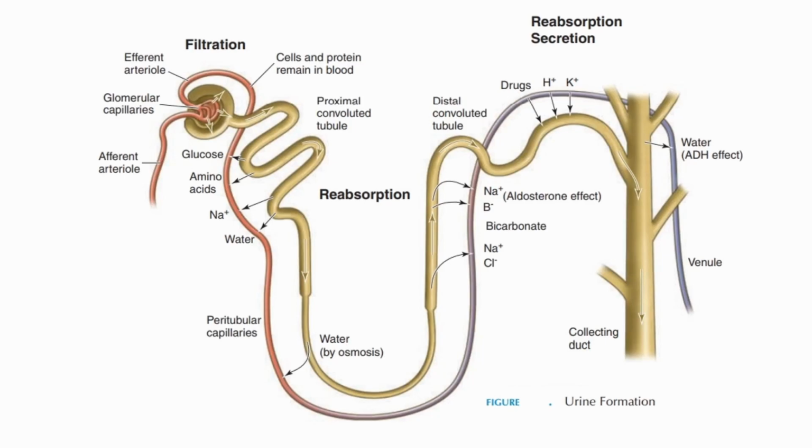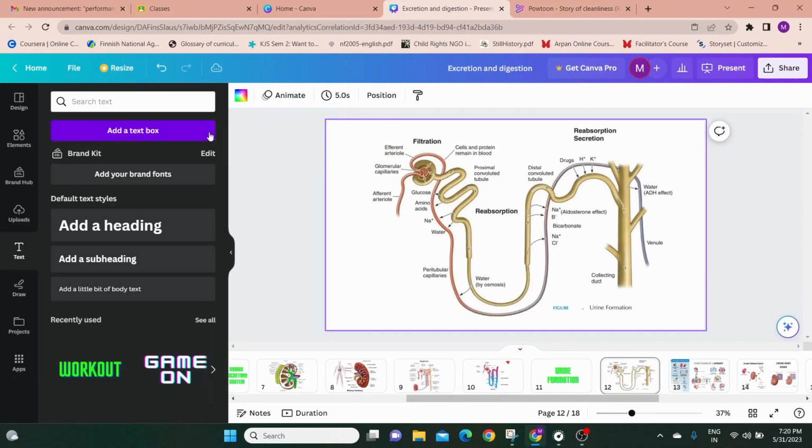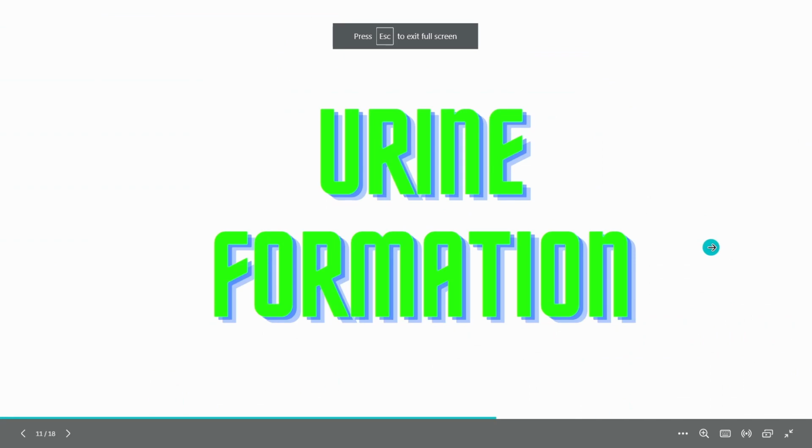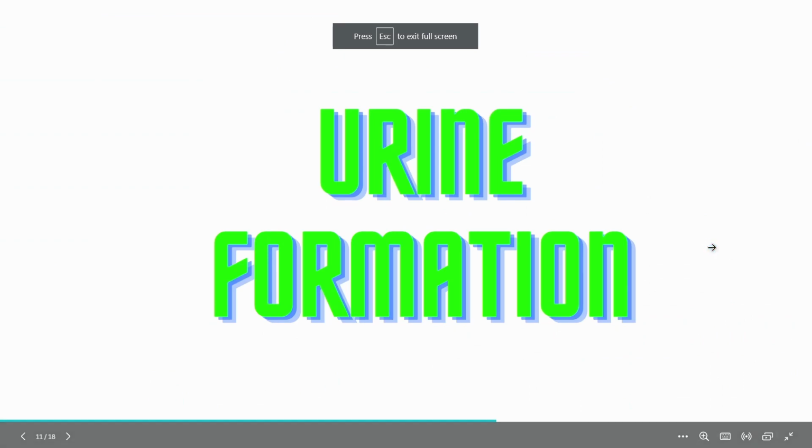Now, urine formation. How exactly does urine formation take place? Let us understand what exactly happens here. First, through the arteriole, the blood goes in, and what exactly happens? Let us understand urine formation now.